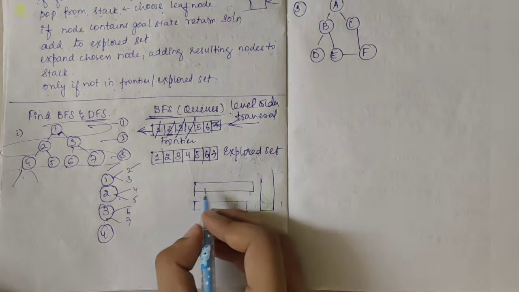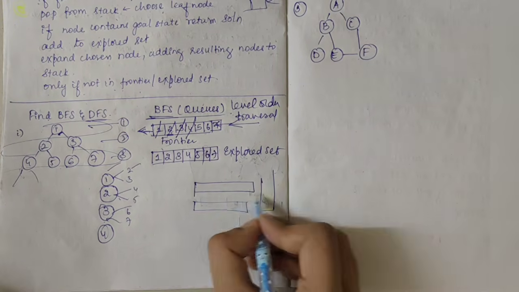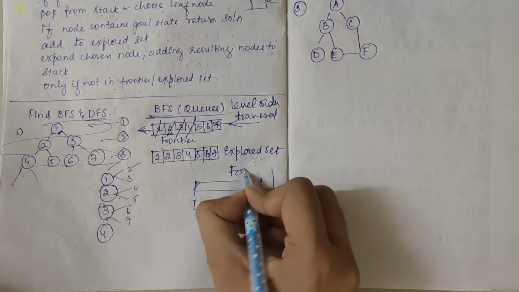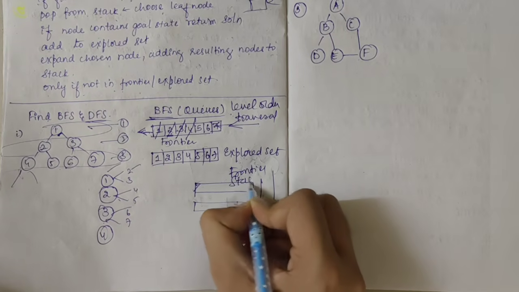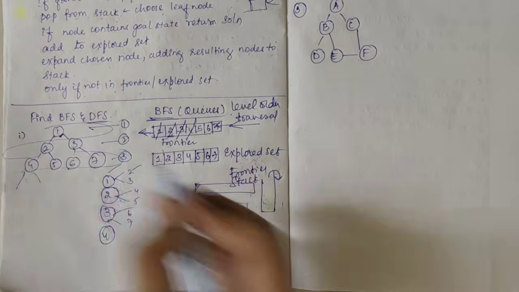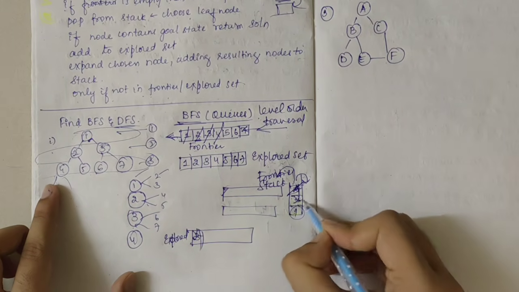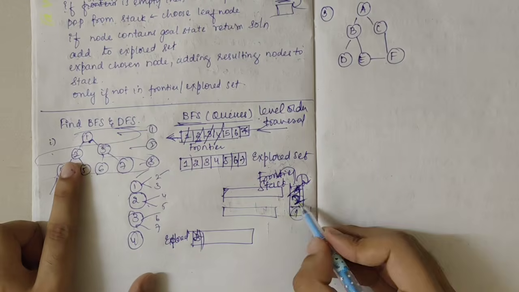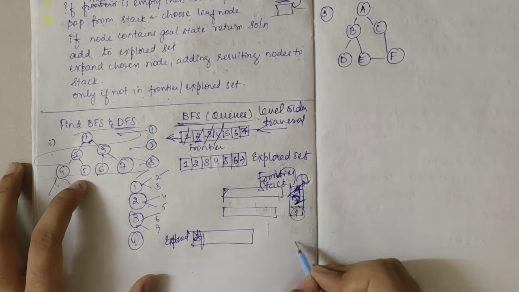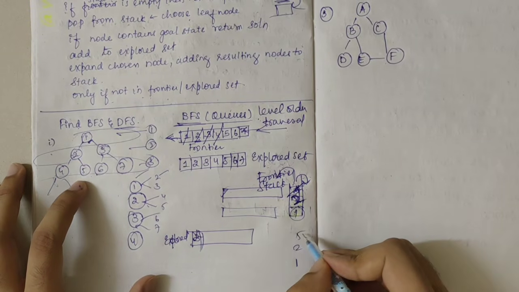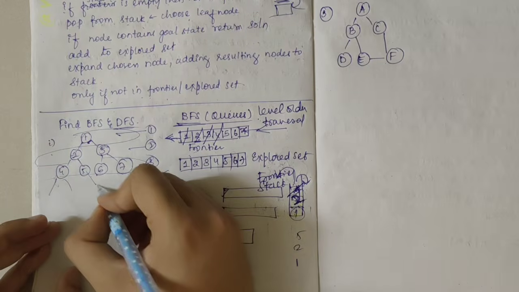Okay. So firstly, the frontier here is a stack. I'll take 1. I'll pop 4, so 2 is there in the stack. From 2, to any other possible state, we have 5 here. So I'll write 1, 2 and 5 here. From 5, is there any other state possible here?